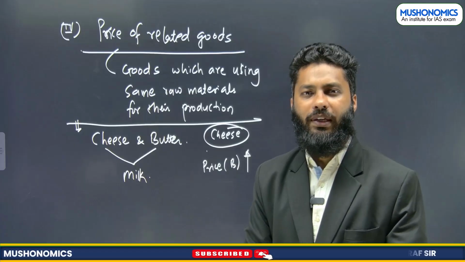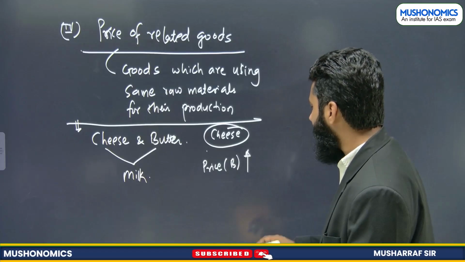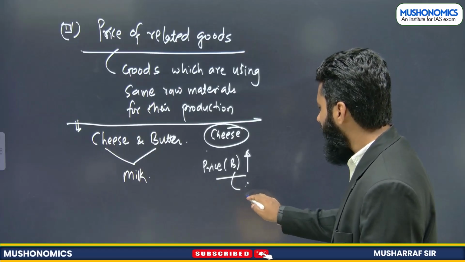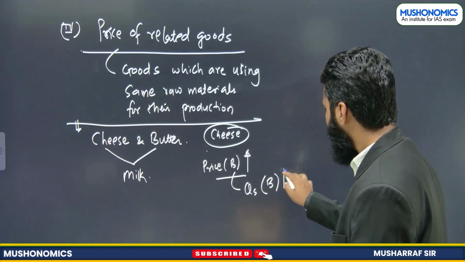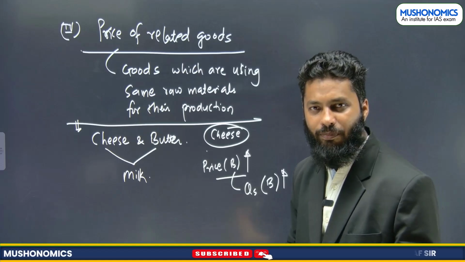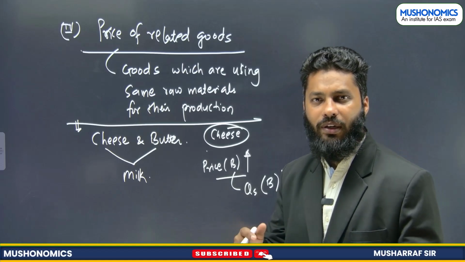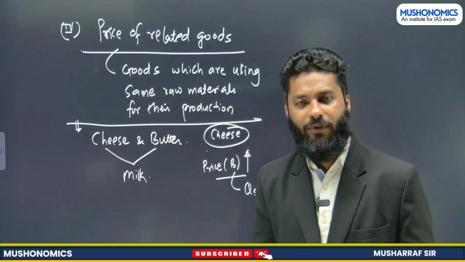If the price of butter increases, what is the motivation of the supplier? The motivation of the supplier is to increase the quantity supply of butter. If he wants to increase the quantity supply of butter, more and more resources or raw material will be diverted towards production of butter only.